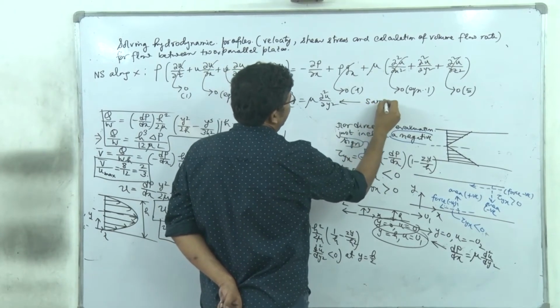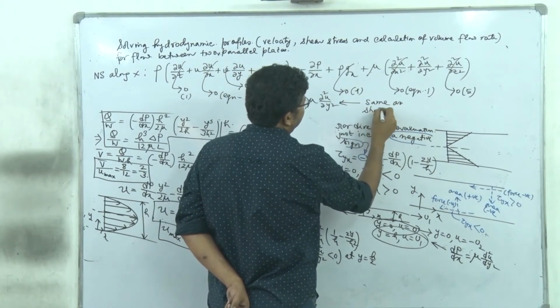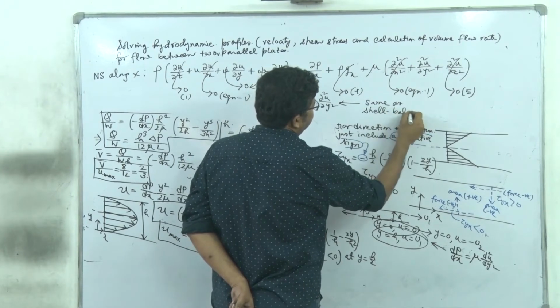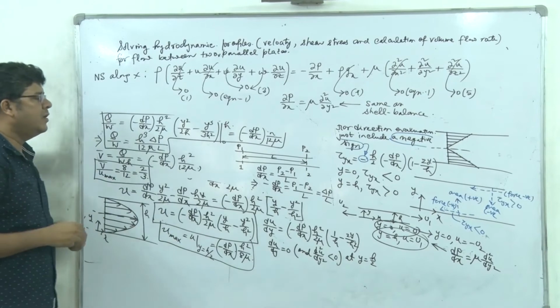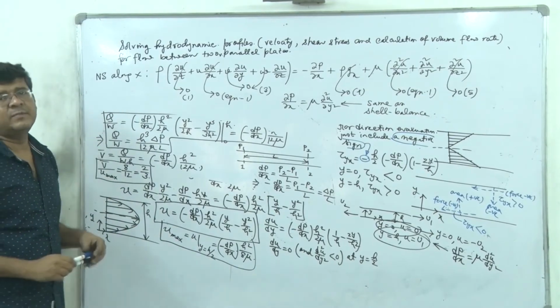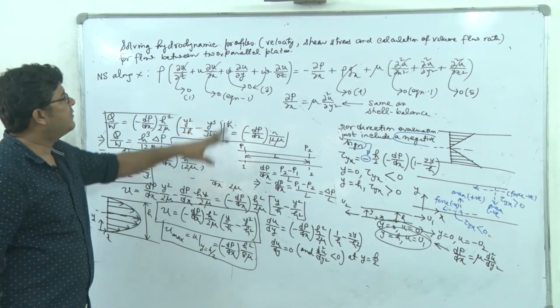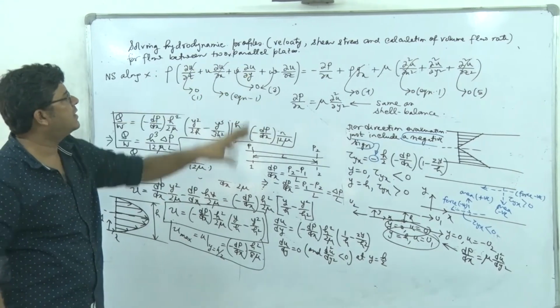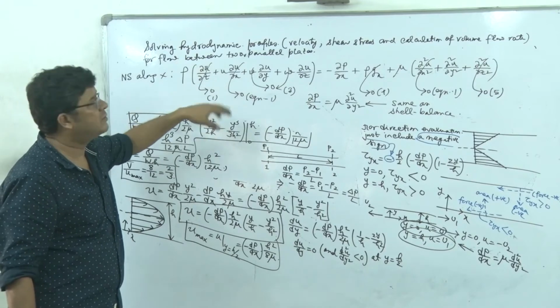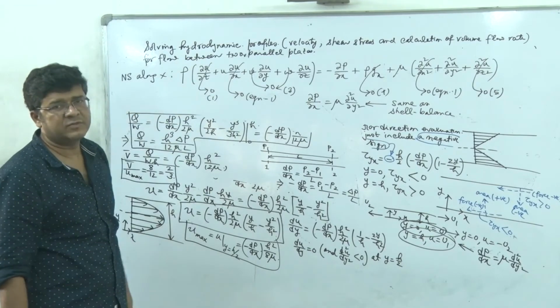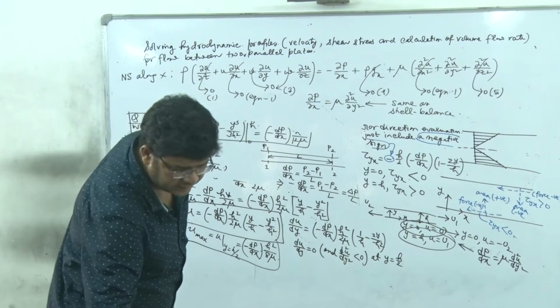Same as the shell balance, right? So this shell balance is simply a demonstration. So if in GATE you are asked to solve this type of problem, directly use the continuity and Navier-Stokes equations with appropriate assumptions.